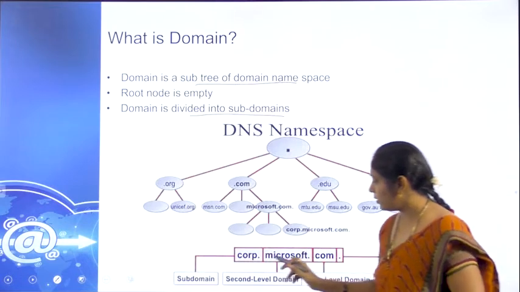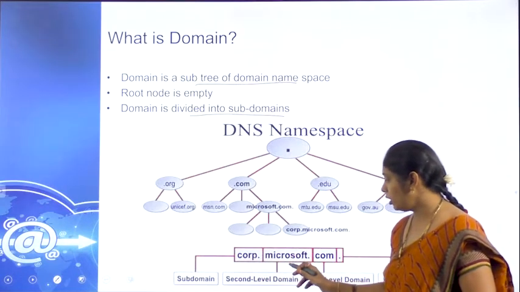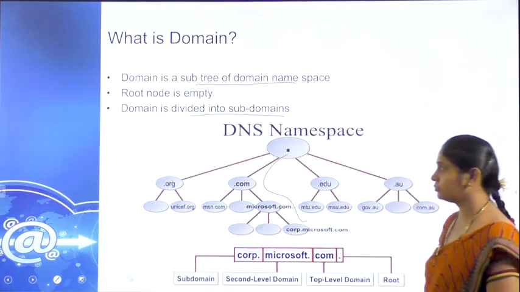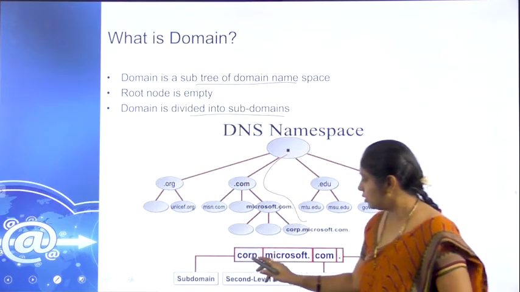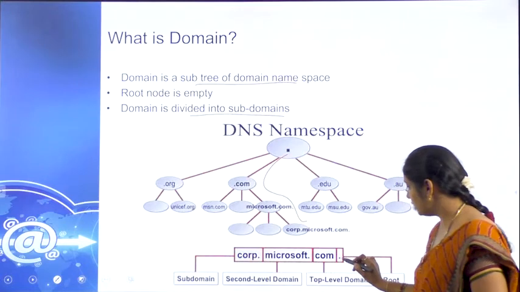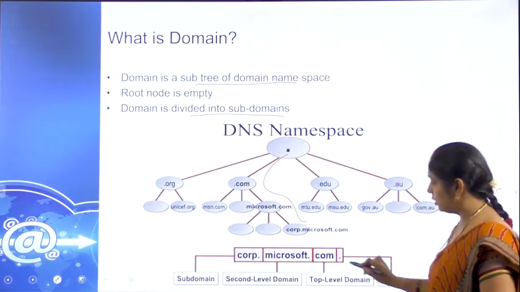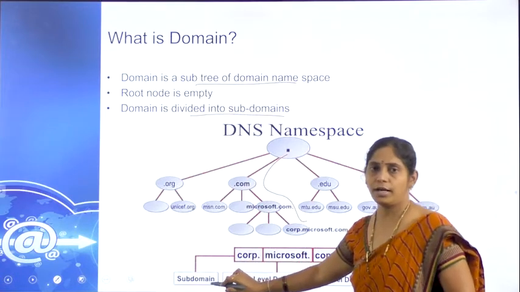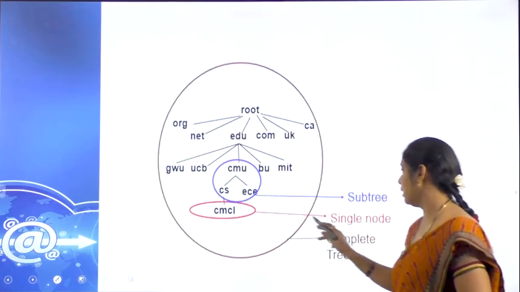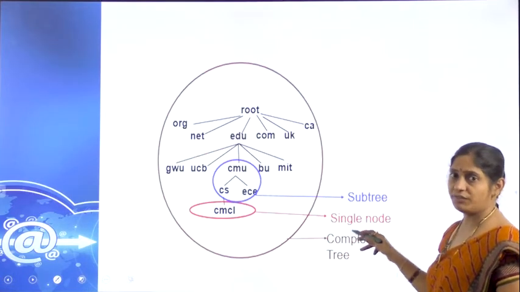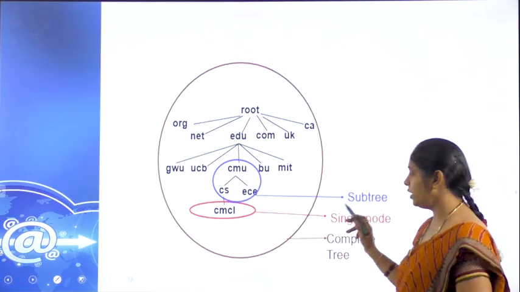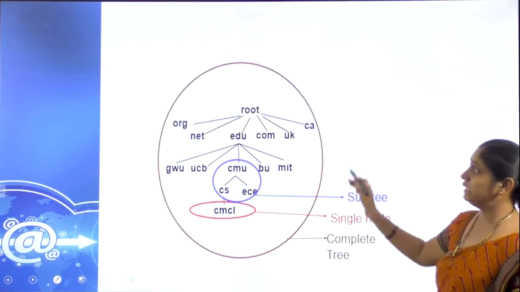Here, corp.microsoft.com. This dot comes under the root, which comes under the top level, second level and the domain. So this is a single node, a leaf node which doesn't have any subdomain, and this is a subtree of it, and this is a complete tree.